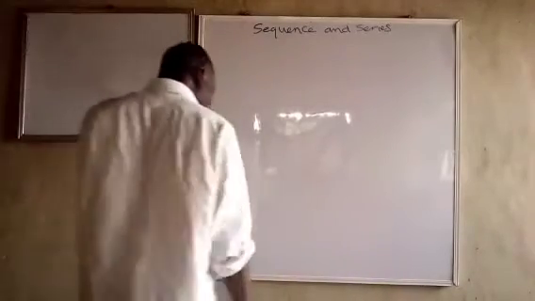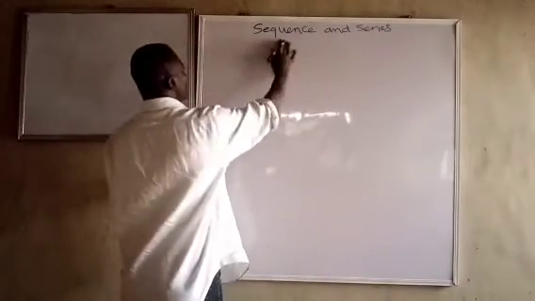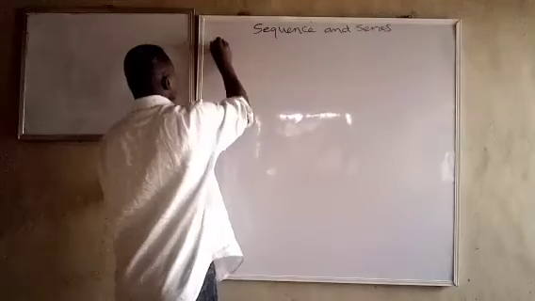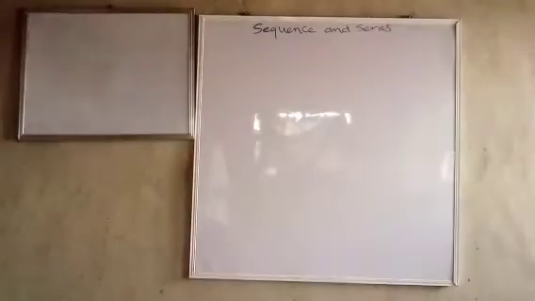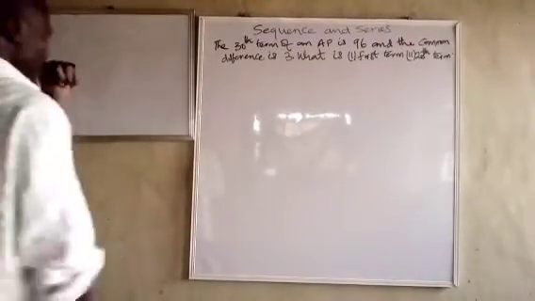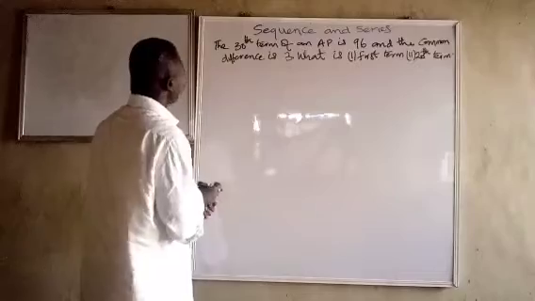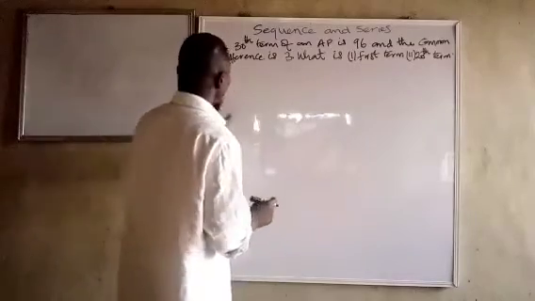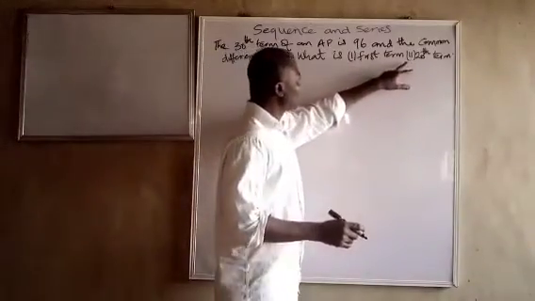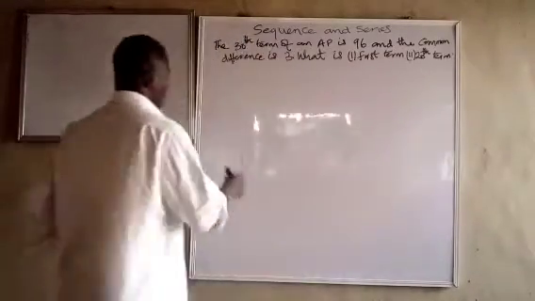Now let's look at a situation like this. Let's quickly do this. This is a very simple one, just to illustrate. We have this: the 30th term of an AP is 96, and the common difference is 3. What is the first term and the 20th term?